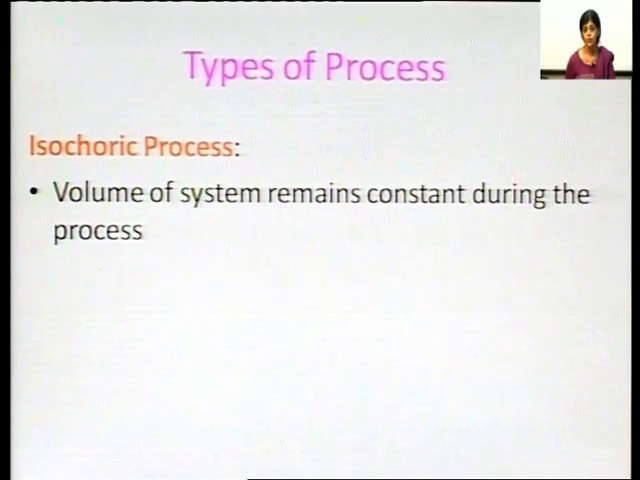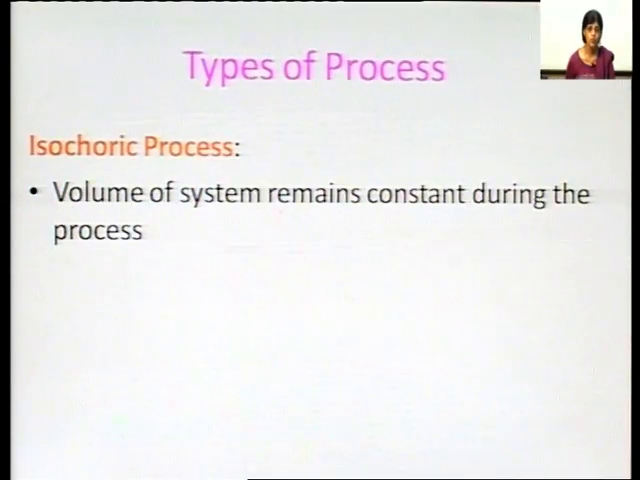The other type of process is an isochoric process. In an isochoric process, the volume of the system remains constant during the process. There is no change in the volume of the system. Iso is derived from the word same, and choric here means volume. So, in an isochoric process, the volume of the system remains constant during the process.